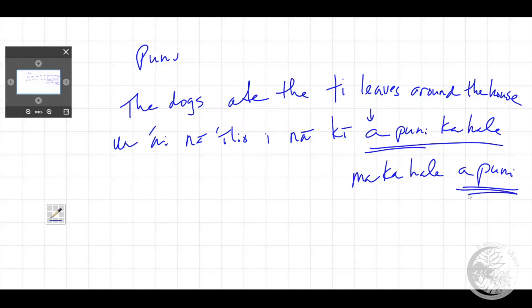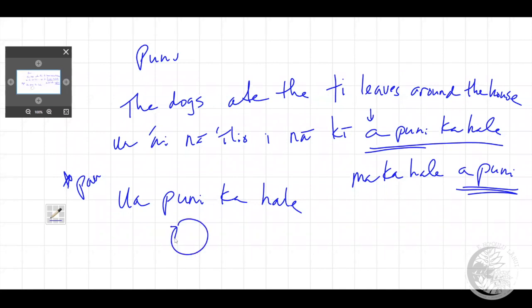In a pure VS form, let me just try something. I could say something maybe not tied into this example. Maybe I want to say the dogs ran around the house. And I could say, again, just like pau, and I'm going to put pau here as a reference, ua puni ka hale, the house has been punied, from what?